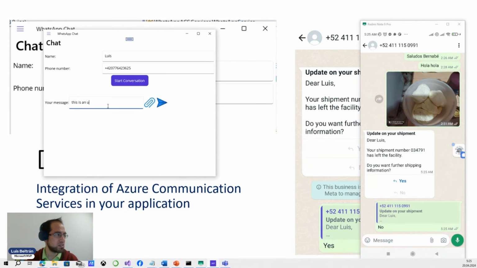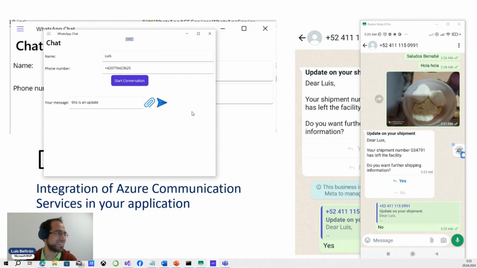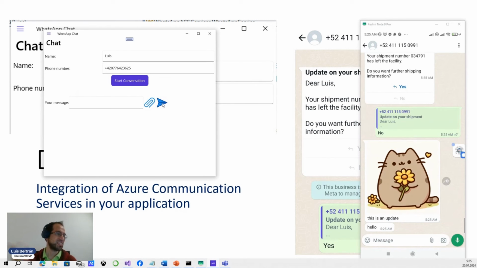This is an update. And I could also add an image. So maybe, why not this cat? Okay, I will just send it, and I will receive it here. You will see in a minute. Yes, we got it. This is an update, and maybe just text hello, and we will receive it. Yes, perfect. So what do we have here?